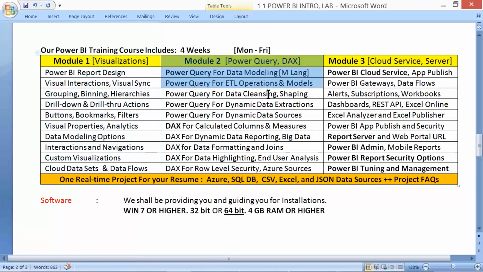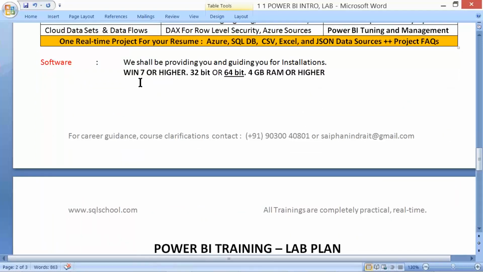Module 2, Power Query and DAX for data shaping activities to create datasets. Module 3 is Power BI Cloud and Power BI Server. You require Windows 7 or higher with 4 gig RAM, the requirement to get started with our course.